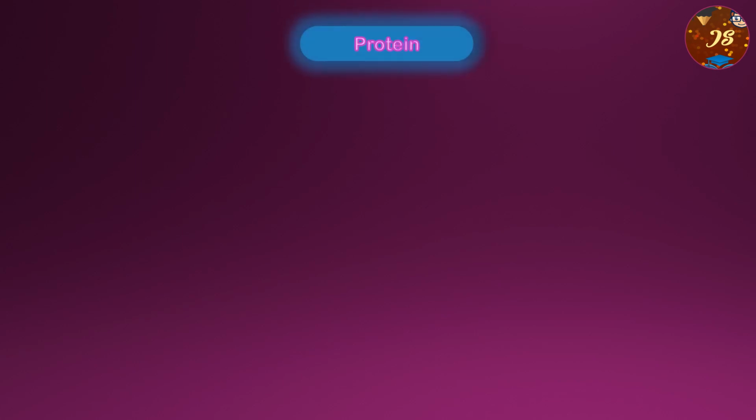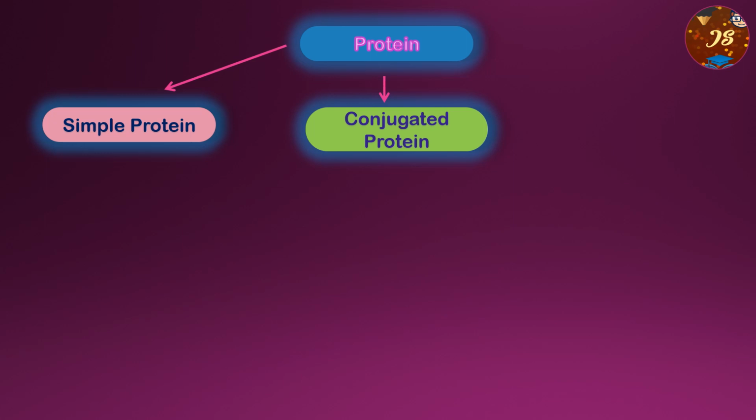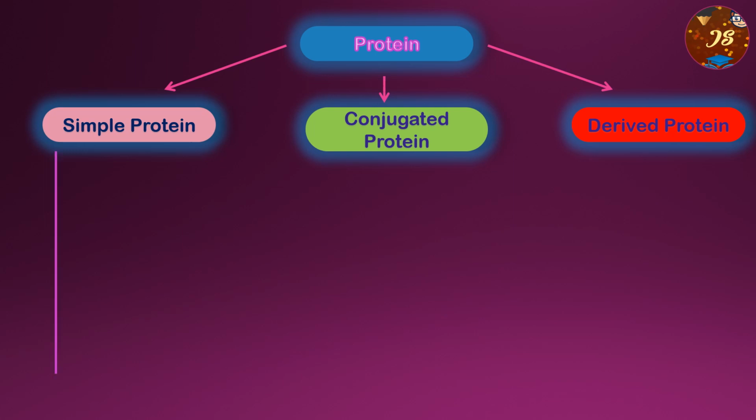So regarding the classification of protein, there are simple protein, then conjugated protein and derived protein. So regarding the simple proteins, they are those type of proteins which are composed of amino acids only and possess no non-protein part in the molecule. That means only the amino acids are present in the simple protein.